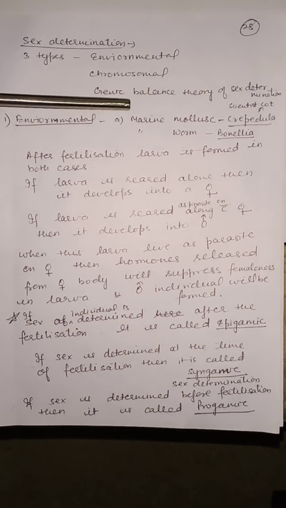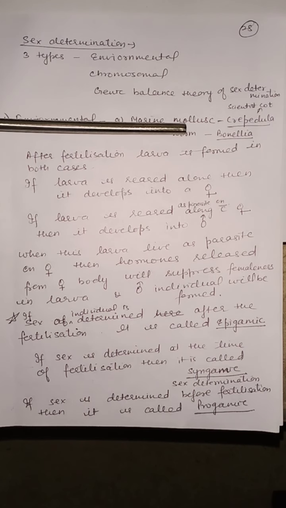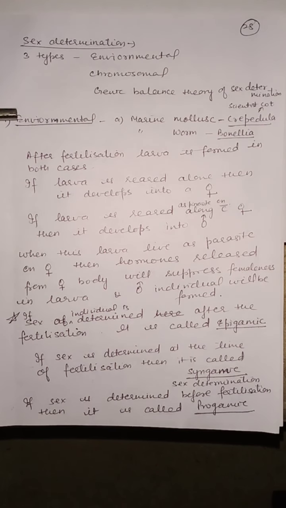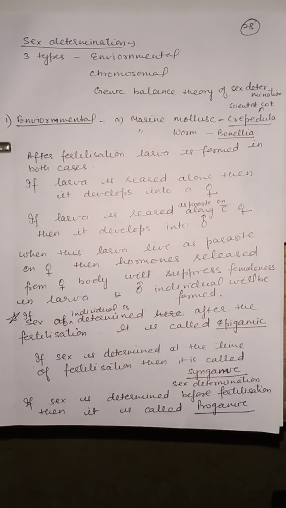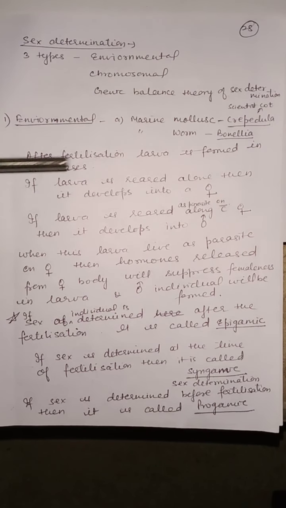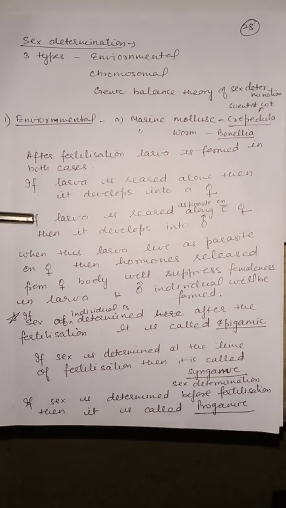It occurs in marine mollusk Bonellia and marine worm Bonellia. After fertilization, larva is formed in both the cases. If larva is reared alone, then it develops into a female. But if larva is reared as parasite along with female, then it develops into a male.